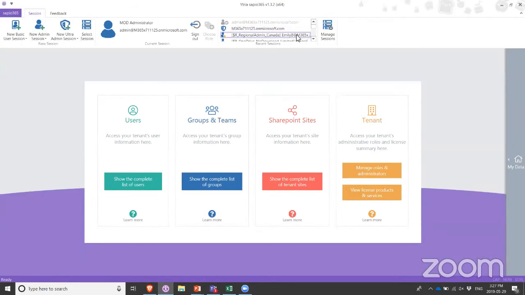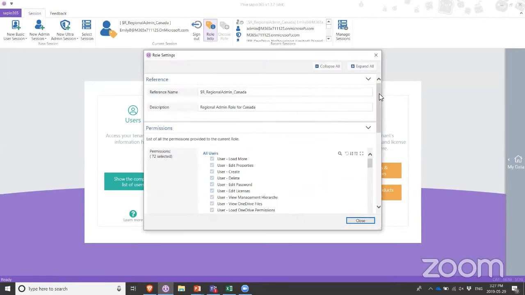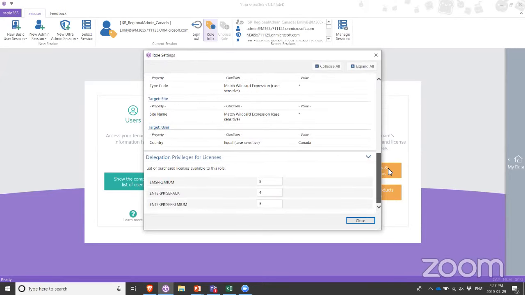I'm going to head over to Emily, who's the regional administrator for Canada. So I basically assigned that regional admin role to her in the same interface that we were looking at before. I have logged in with Emily's account. I can quickly look at the role information, which gives me a quick recap on what I can and cannot do.